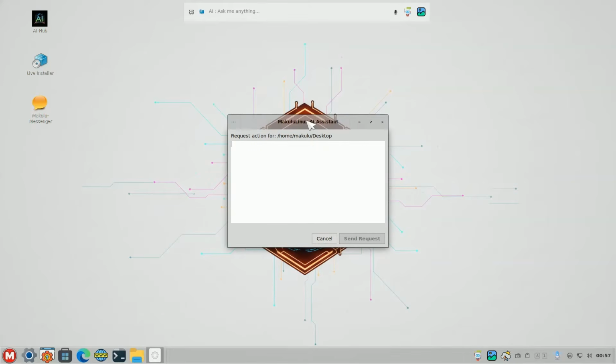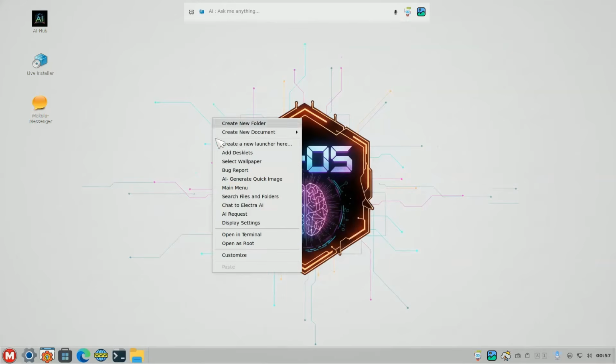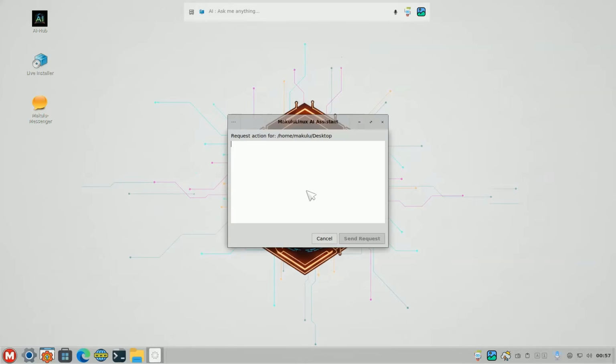And I've tried, like I said, to make it simple. Just right click, AI request, type your request, click send, yes to execute. That's it. Nothing else.